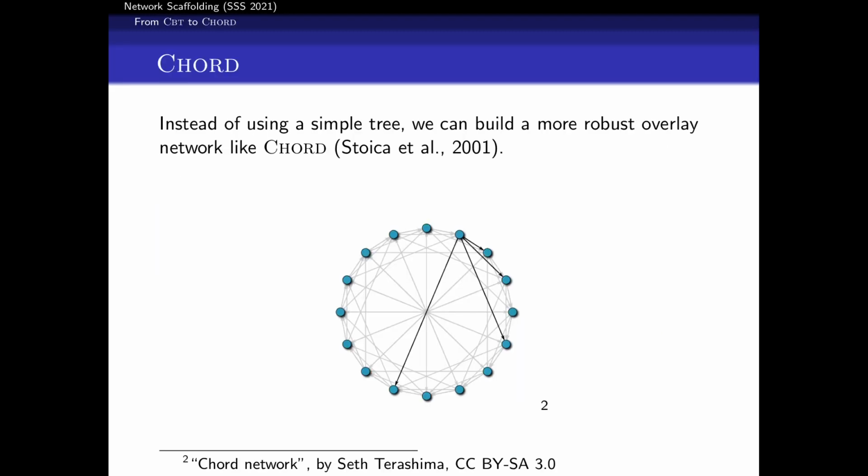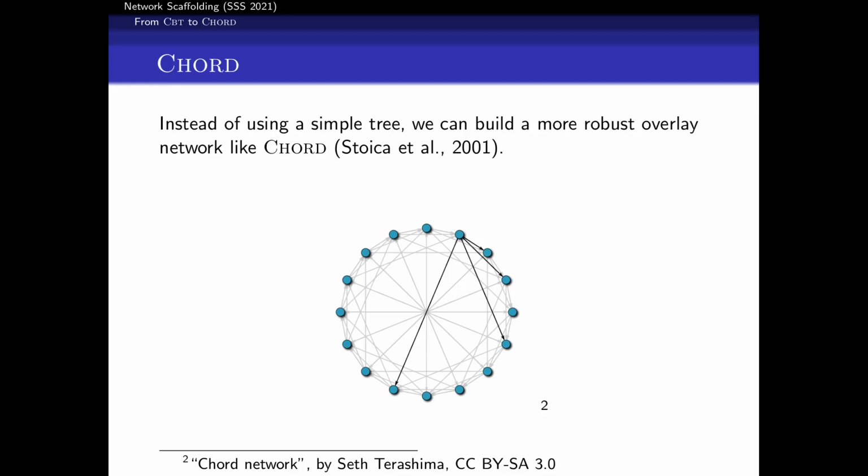Well, we can look at more robust overlay networks, say Chord. We're going to do that until we reach a legal configuration. So in Chord, a legal configuration is every node will keep track of a certain number of fingers, where each finger is a link to a node of exponentially increasing distances away.